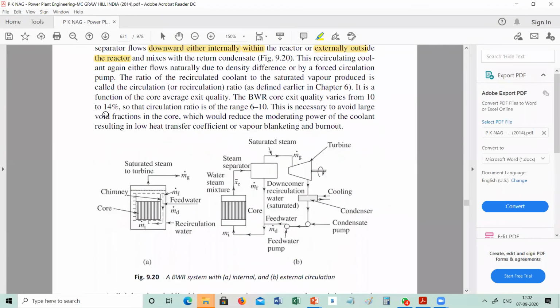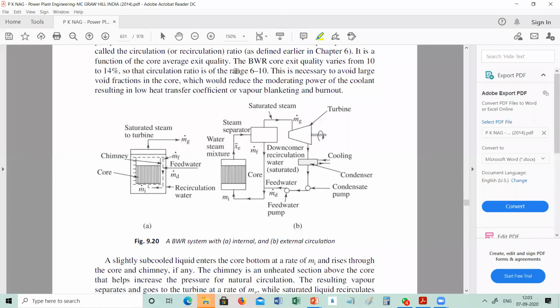We know that here the water is the same water as the coolant and the same water as the moderator, which means it is mixed up with uranium sulfate. But only the water vapor has to come outside this reactor, and whatever the other things, uranium sulfate, must be settled down.